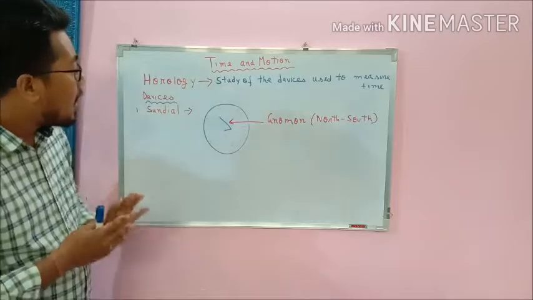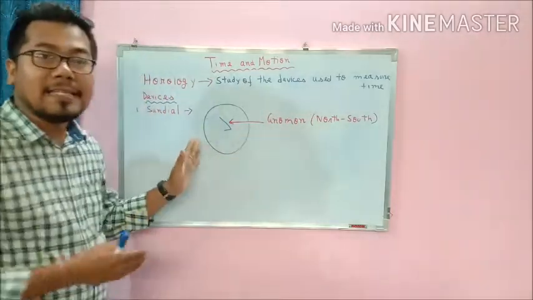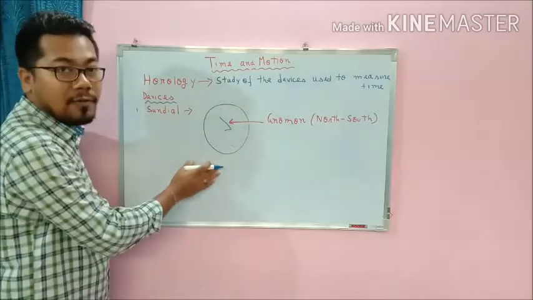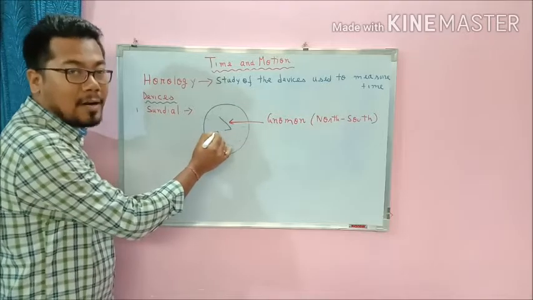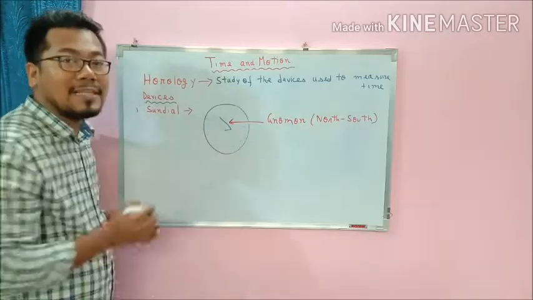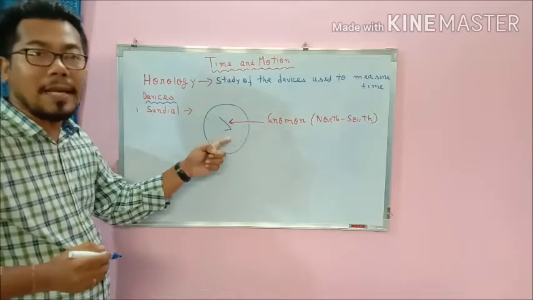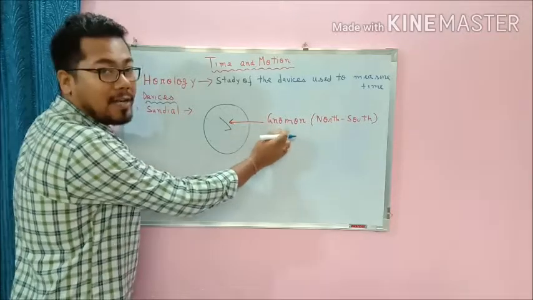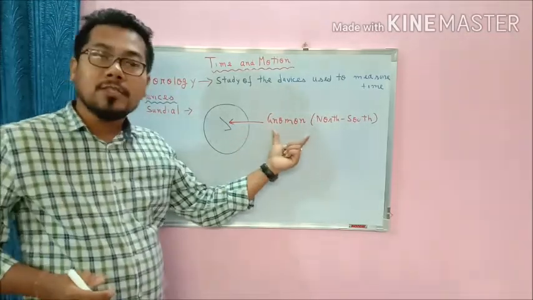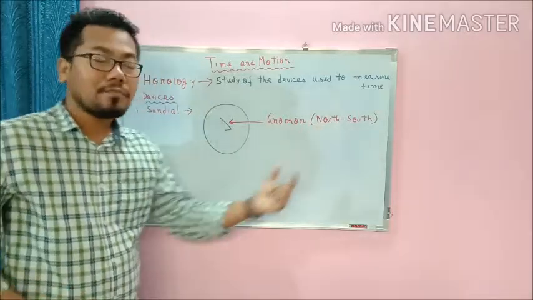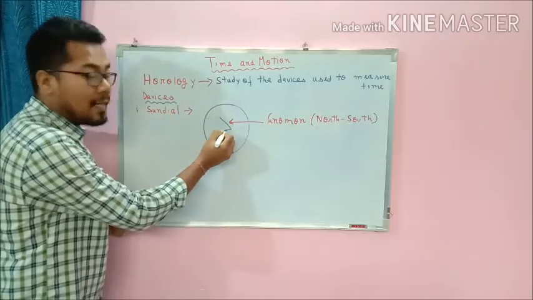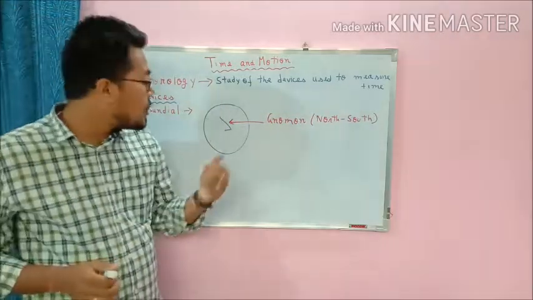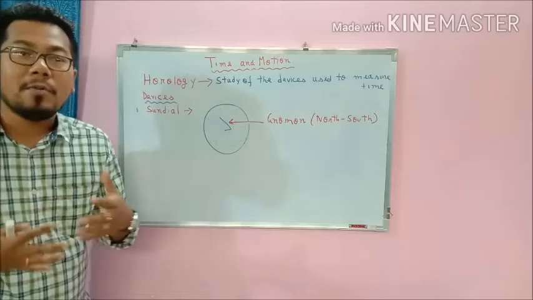Basically the sundial is a circular plate. You can see over here, right in the center, there is a triangular metallic plate. That triangular metallic plate is known as the gnomon. That triangular plate is known as what? Gnomon. And this gnomon should be placed in the north-south direction. The shadow of this gnomon tells the time of the day.